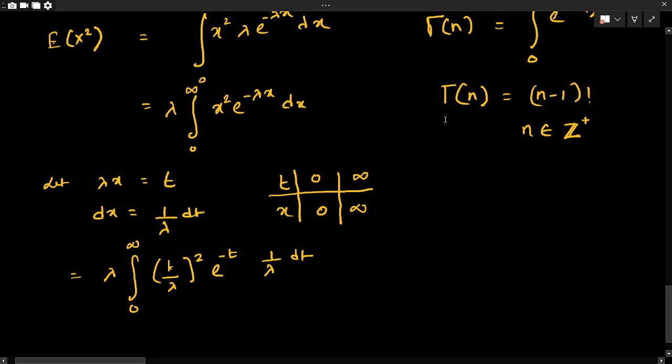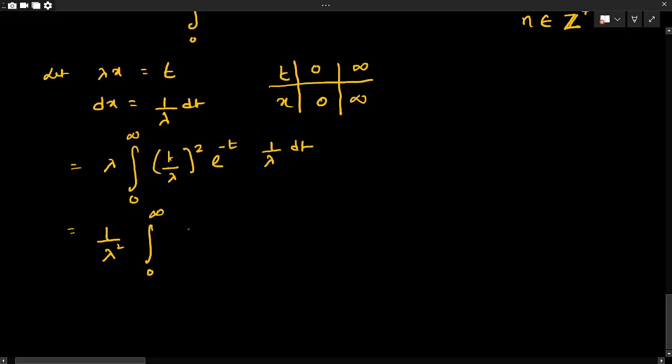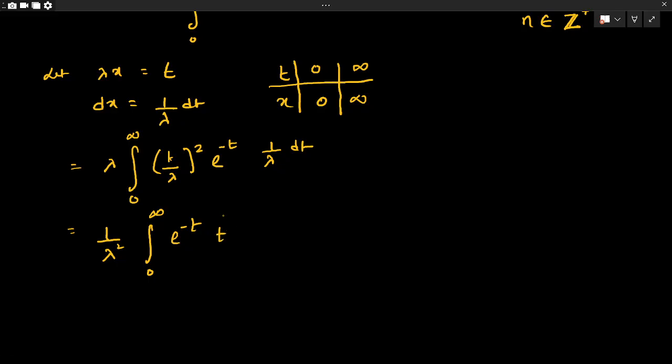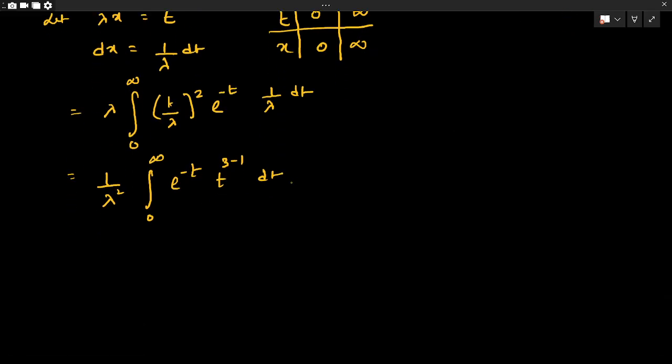By further simplification, we can write this as 1 by lambda square integration 0 to infinity e to the power minus t, t to the power 3 minus 1 dt. We can write t square as t to the power 3 minus 1. So basically we find that this form is nothing but the gamma form.